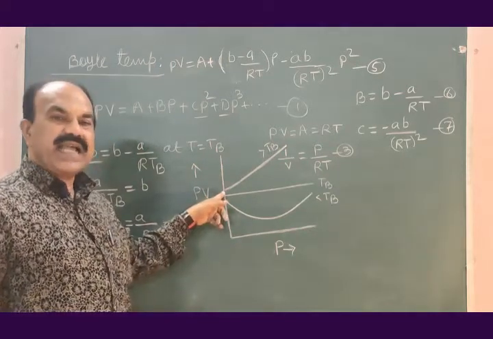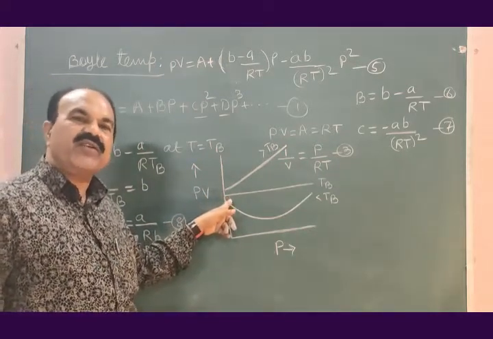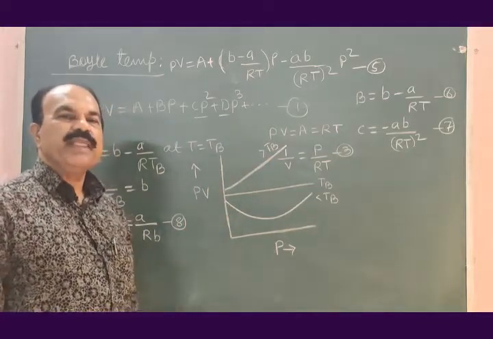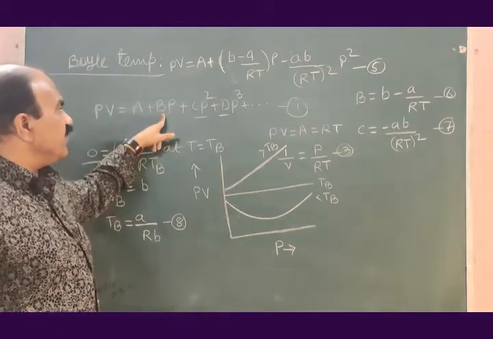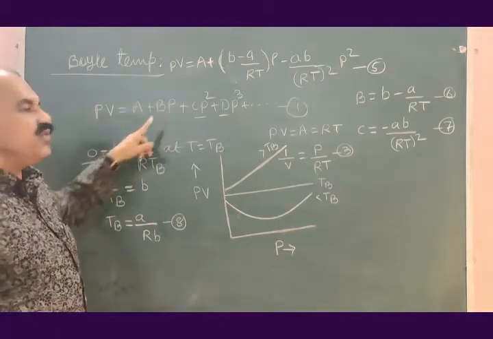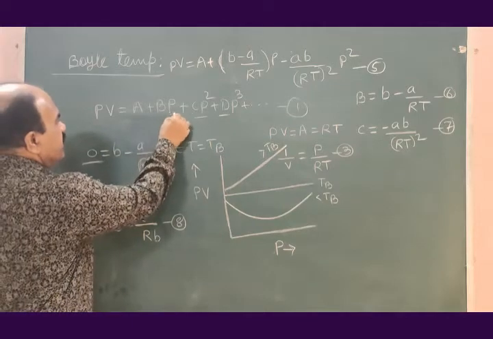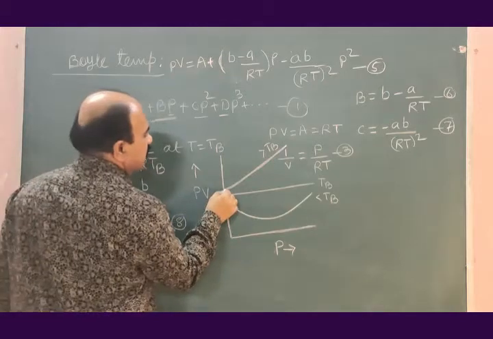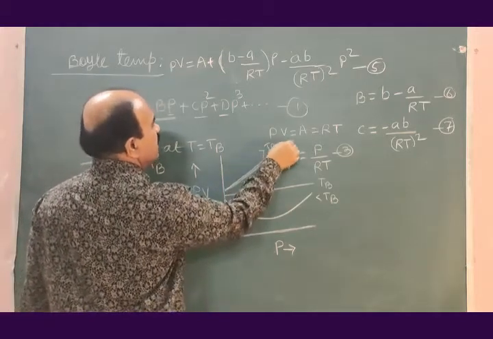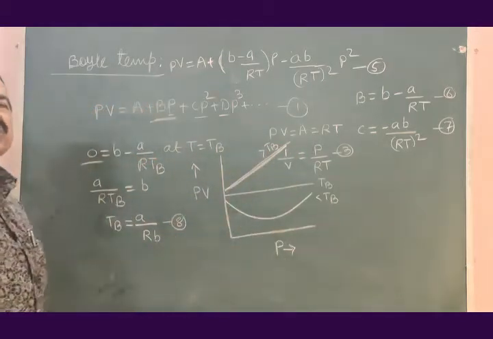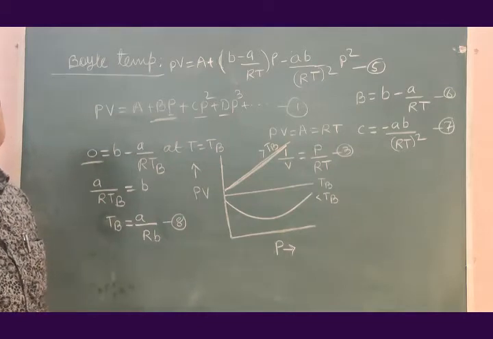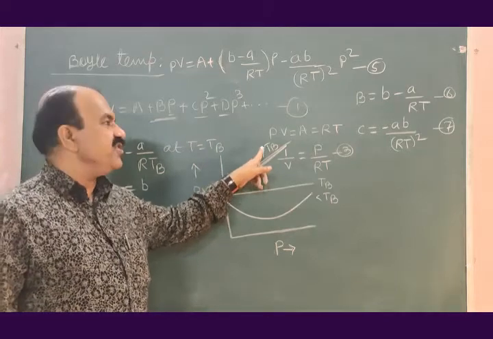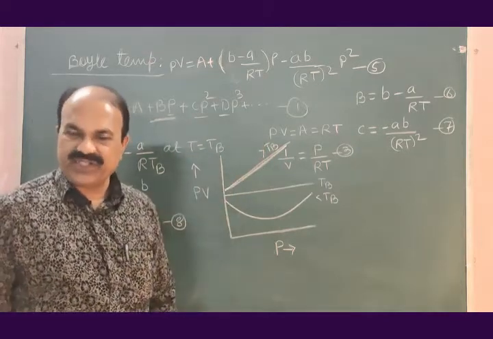If we discuss the behavior of a gas at temperatures more than boil temperature, the value of B is positive. As the value of B is positive, what will happen? As P is increasing, this value will increase, and therefore we find the product PV is increasing continuously with increase of pressure P at constant temperature, which is more than boil temperature.